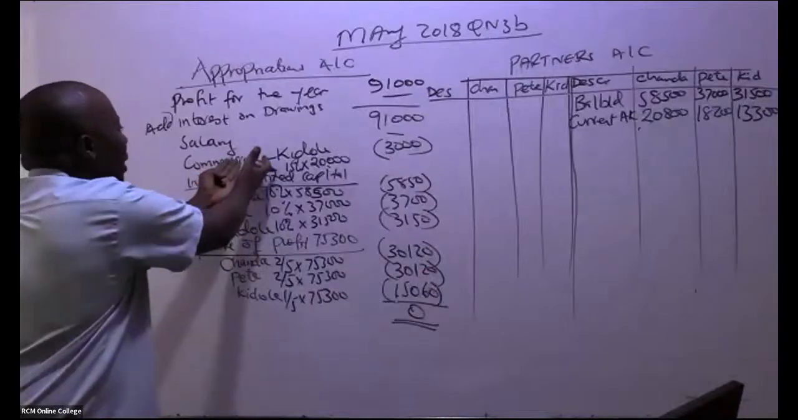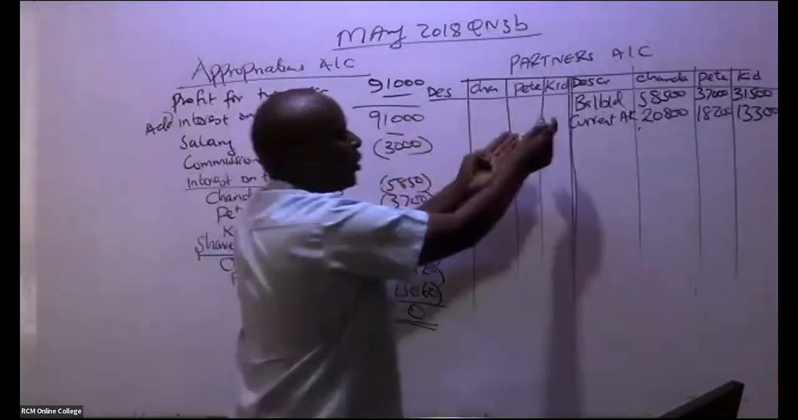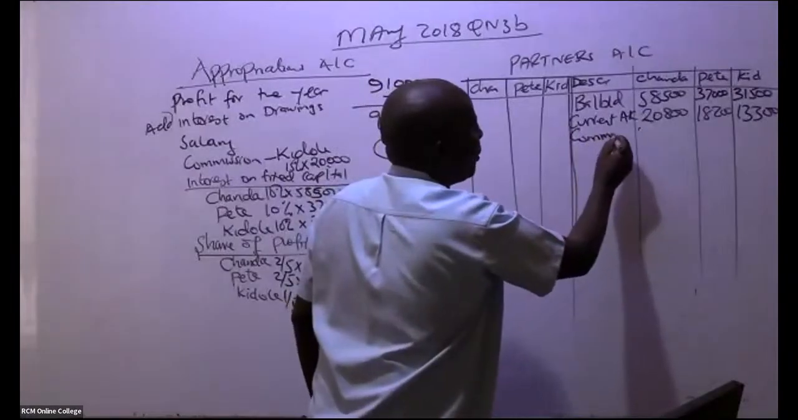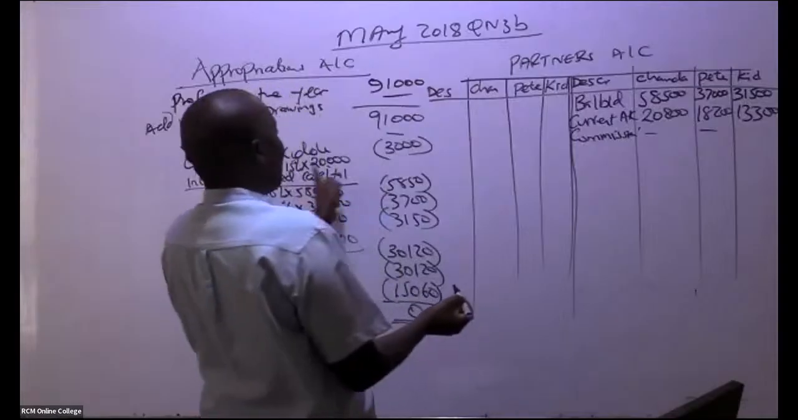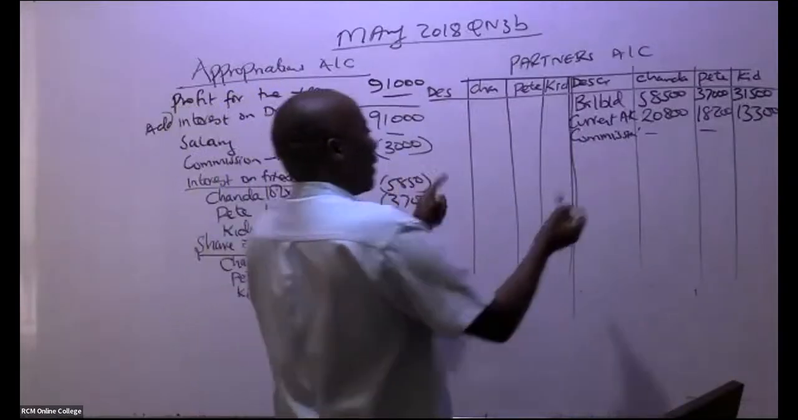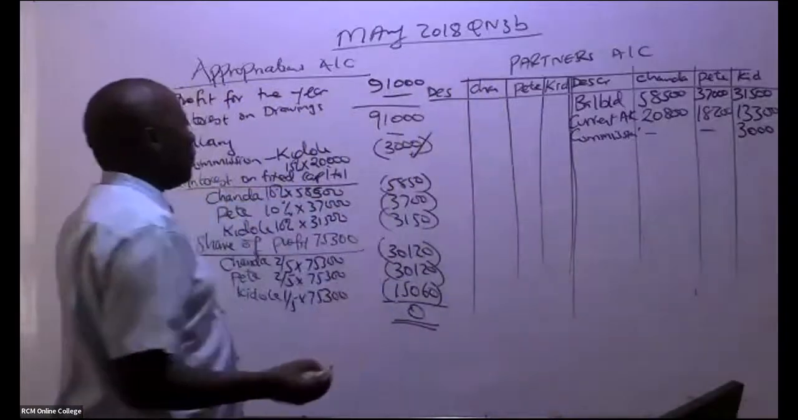We have a partner who earned commission, so you credit his account. And what is the name of this person? This guy is Kidole. The others are not getting anything. So Kidole is getting commission. Like that. So this, I've taken care of it.